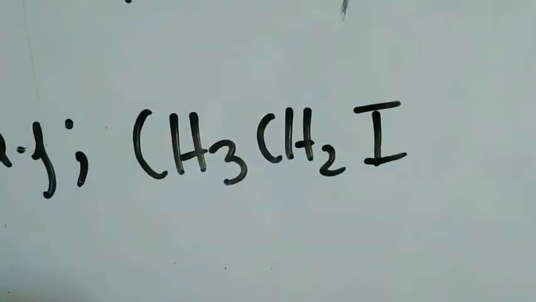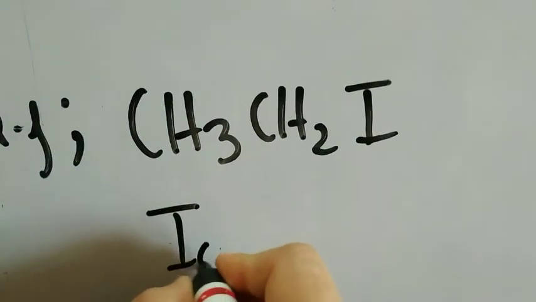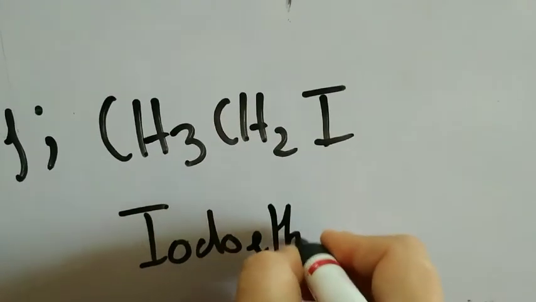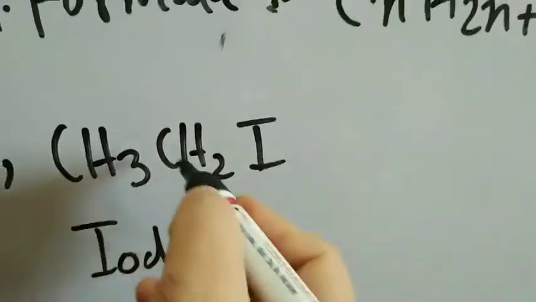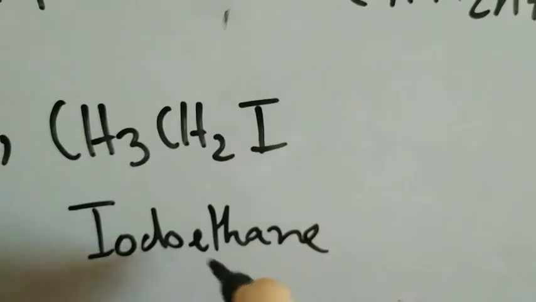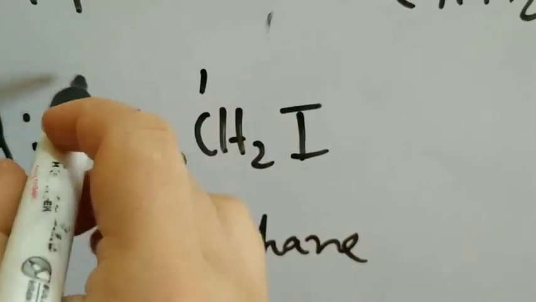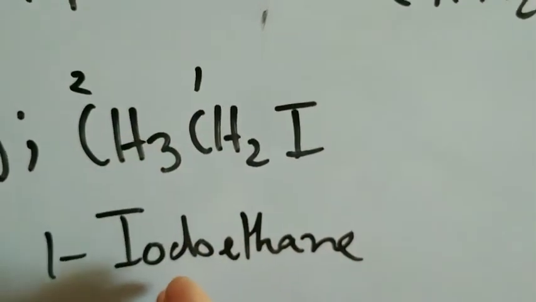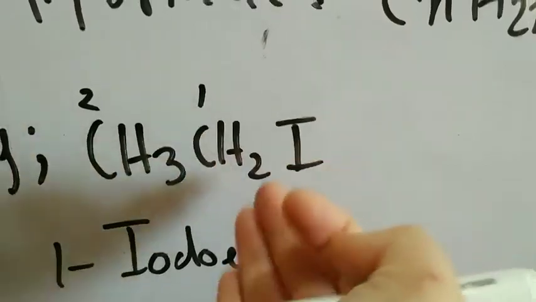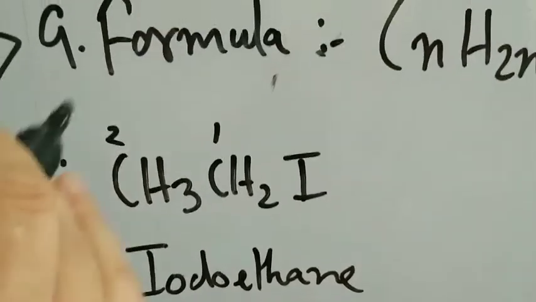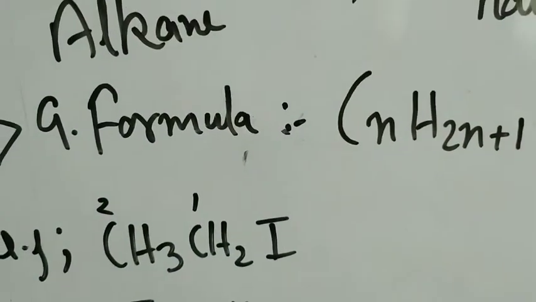For example, this. What is this compound? This is iodoethane. You know these basics of nomenclature: eth because of two carbon atoms, this is iodo and this is an ane, since only single bonds are there. This is iodoethane. There is no need of showing the locant even if you want to. When there is no locant, it is understood that the substituent is on carbon number 1. But if you want to, you can write 1-iodoethane. Only give the examples of monohalogen derivatives.